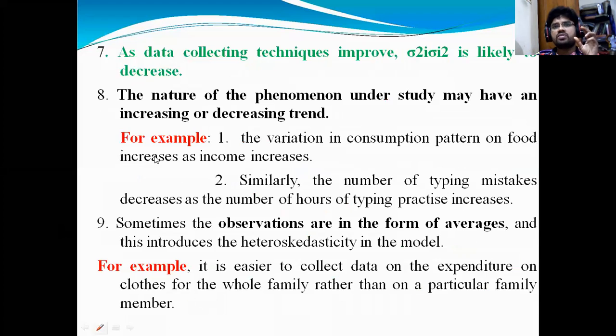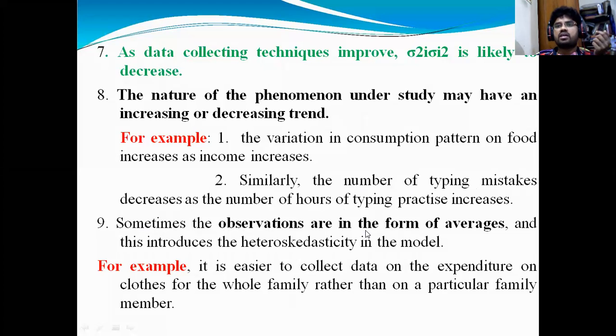There are others also. So I will discuss the data collection technique. For example, when you are collecting the data, which techniques you are adopting when collecting the sample from the population. And the nature of the phenomenon under study may have an increasing or decreasing trend. Say consumption of food increases as income increases. Similarly, the number of typing mistakes decreases with the number of hours of practice.